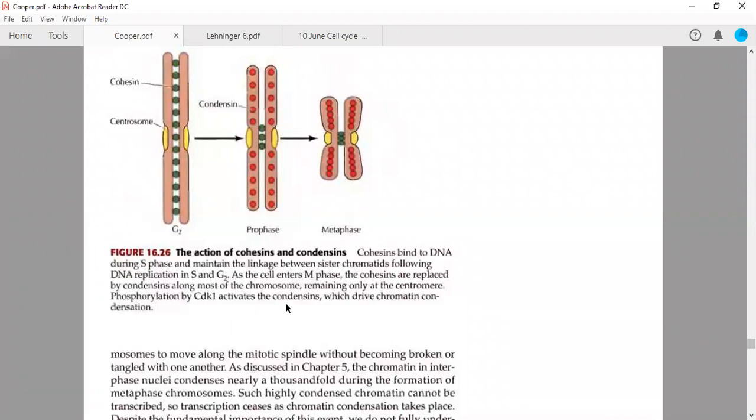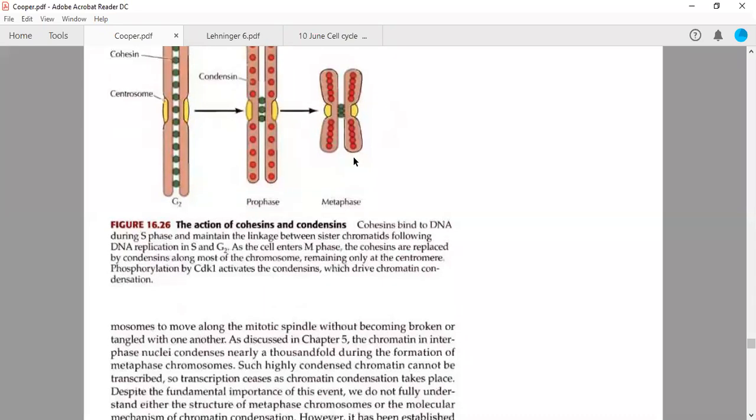Phosphorylation by CDK1 activates the condensins. When CDK1 is activated, it will lead to the phosphorylation of condensins. These condensin proteins are phosphorylated, which drives chromatin condensation. So once they're phosphorylated, it will lead to the condensation of chromatin, or formation of compact chromosomes.